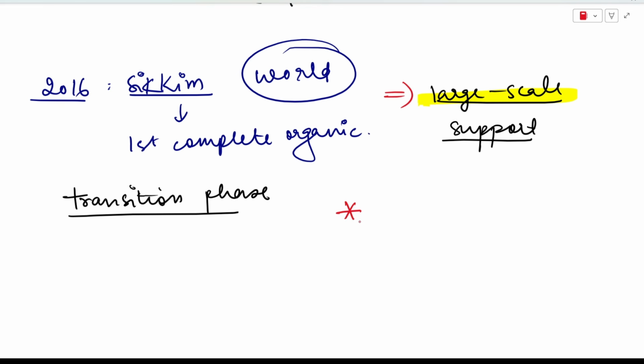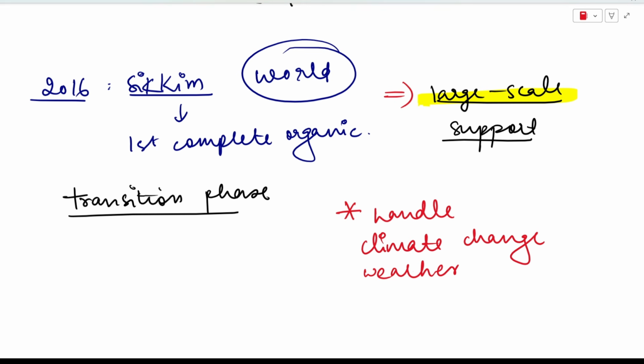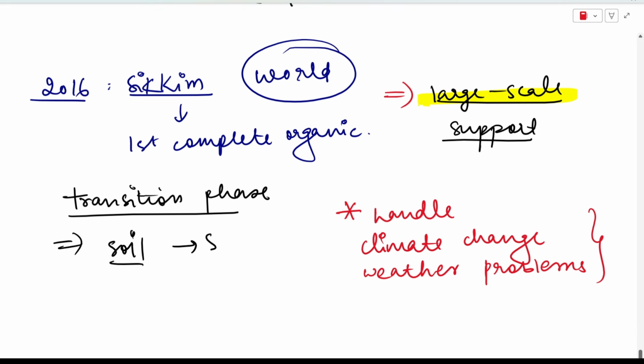And organic farming can also handle climate change. Organic farming is meant to handle all kinds of climate change that takes place, and it can also handle any kind of weather problems that are there. It is strong enough to handle any kind of weather problem or climate change problem that exists. And if we resort to organic farming, this will help our soil to store more water. Chemical farming does not help the soil to store more water, but organic farming improves the soil quality so that the soil can store more water in it.